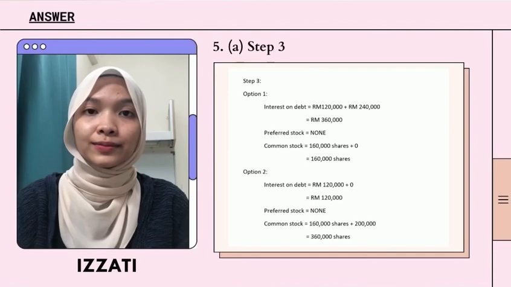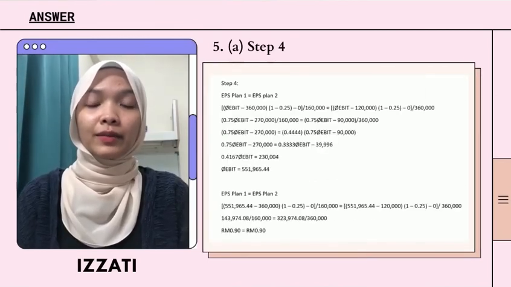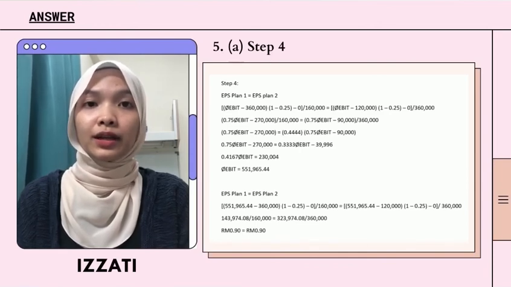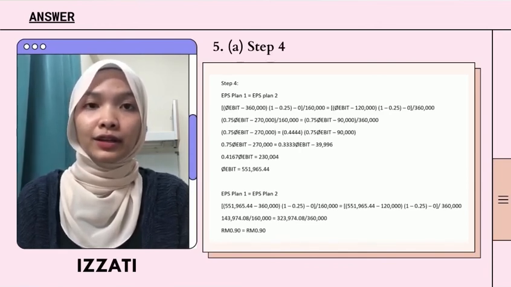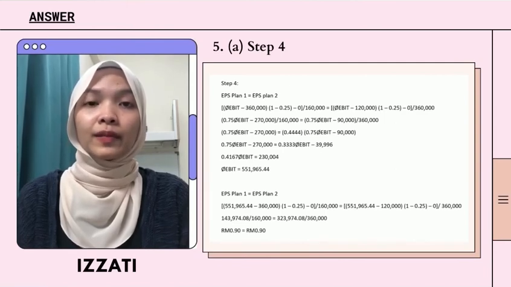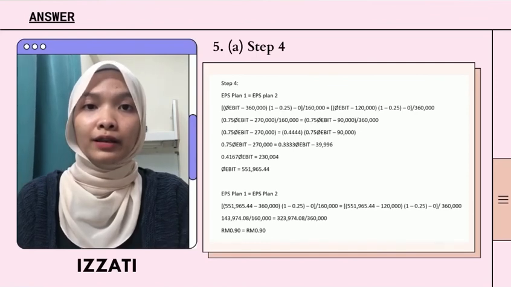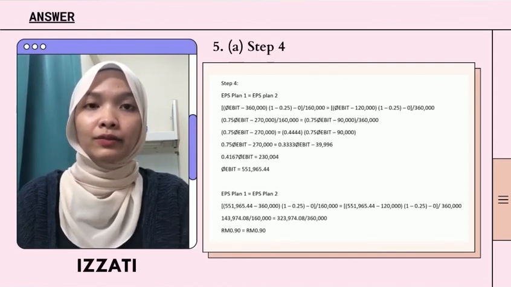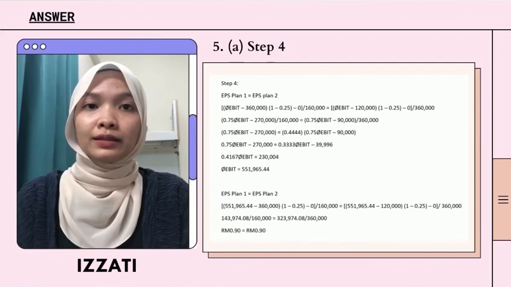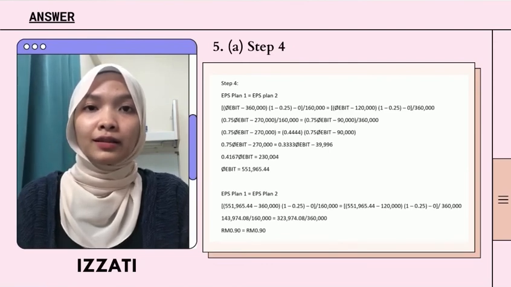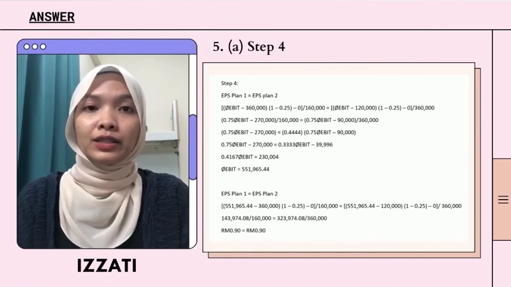360,000 shares. On the fourth step, after we determine the new key financial data for each proposal, we substitute the key financial data in the formula. So, to count the EBIT, we use the formula given. For example, EBIT minus I or interest, times 1 minus tax or T, minus dividend, and divided by N or number of shares outstanding. So, after solving the equation, we will get the EBIT, which is